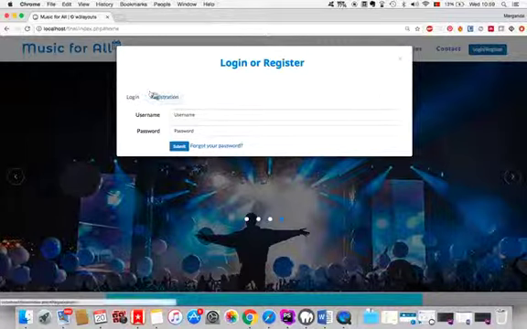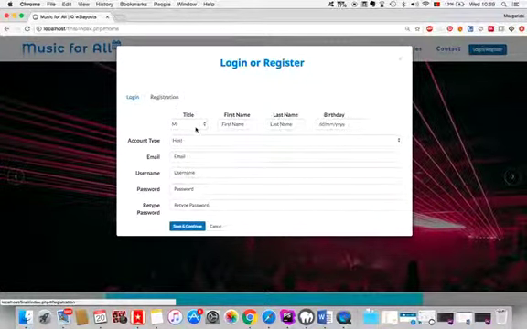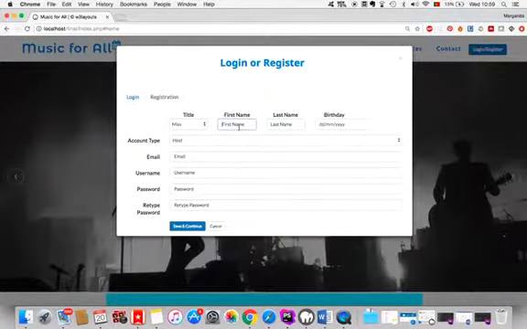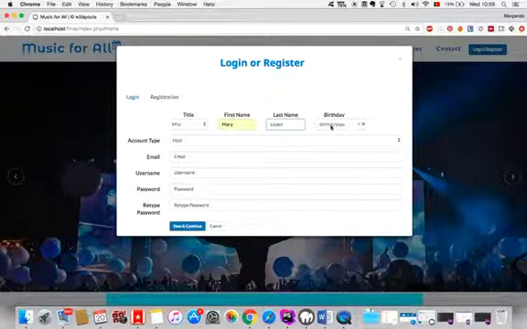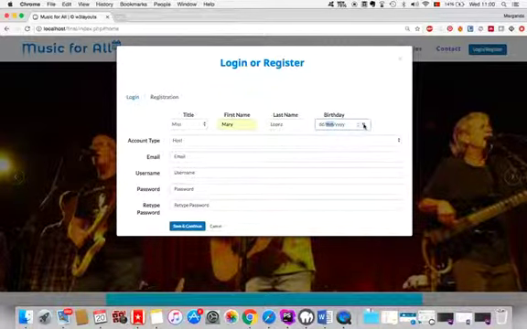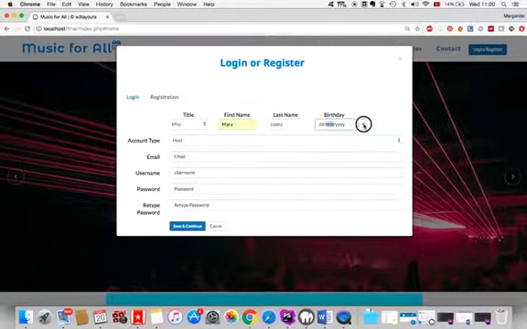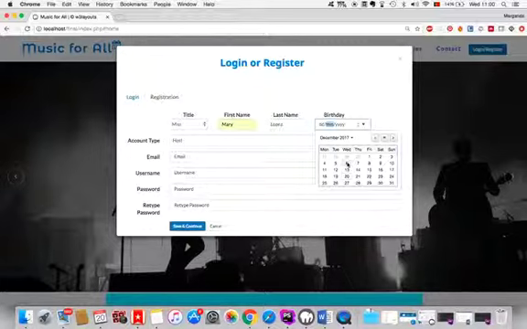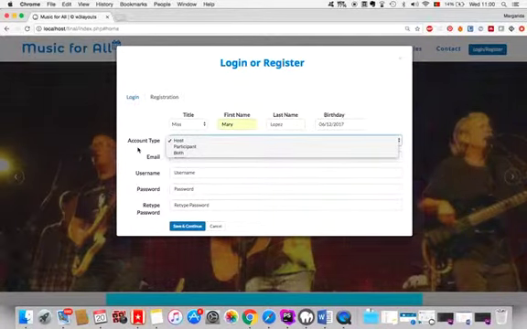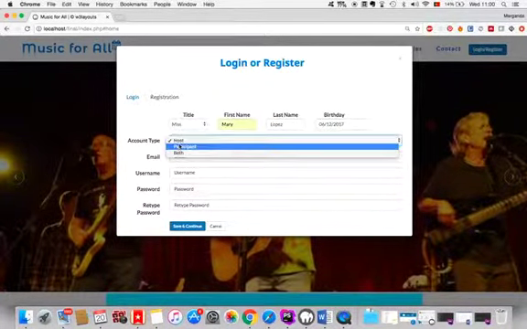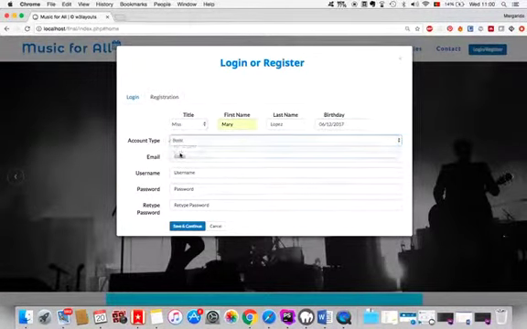So let's do the registration and fill in this form. One of the things that we've implemented is that no one can join our website if they are under 16 years old, and this is one of the things we will see. In the account type, we can choose to be a host, a participant, or both. At this point, we're going to put both.